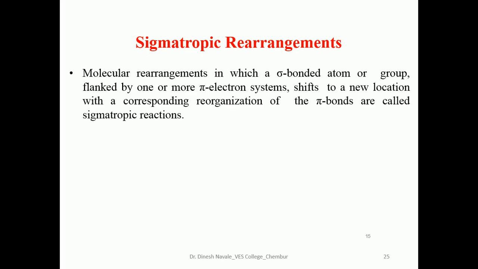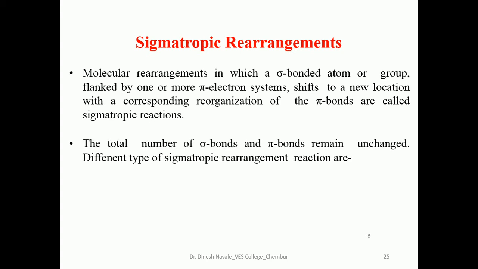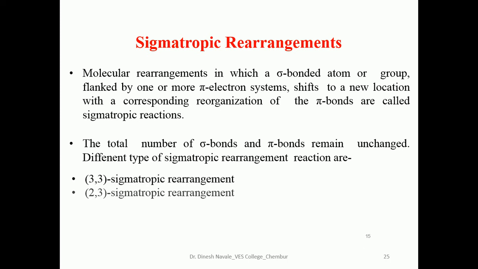So next we are going to see sigmatropic rearrangement. What is a sigmatropic rearrangement? Molecular rearrangements in which a sigma bond atom or group is involved in the reaction, with a corresponding reorganization of the pi bonds, are called sigmatropic reactions. The total number of sigma bonds and pi bonds remains unchanged. Different types of sigmatropic rearrangement reactions are 3,3 sigmatropic rearrangement, 2,3 sigmatropic rearrangement, and 1,5 sigmatropic rearrangement.